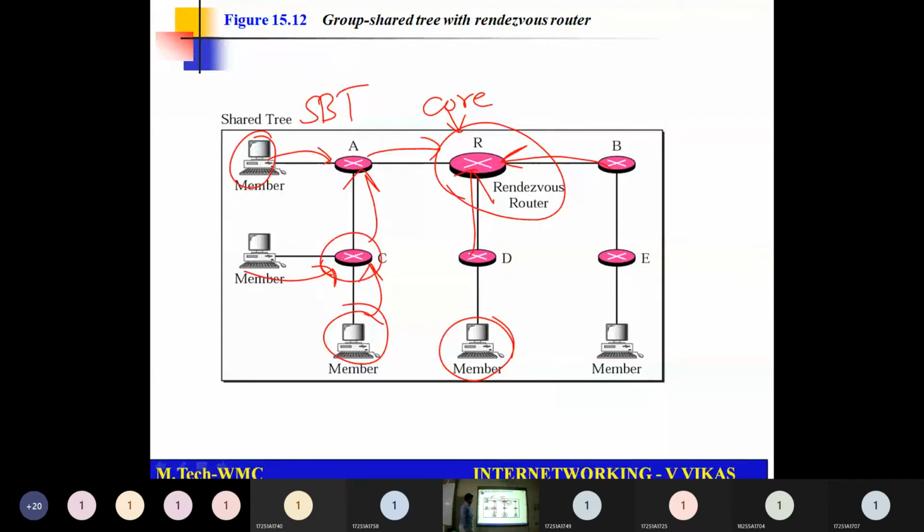The difference is here we are starting at leaf. These are leaves, right? We are starting at the leaf and we are going to the root node. But in the source based tree approach, we were starting at the root node and we were communicating down. For example, if you consider reverse path forwarding, we had grafting and pruning, right? Okay. If someone wants to communicate, they will send a message to the top layer.